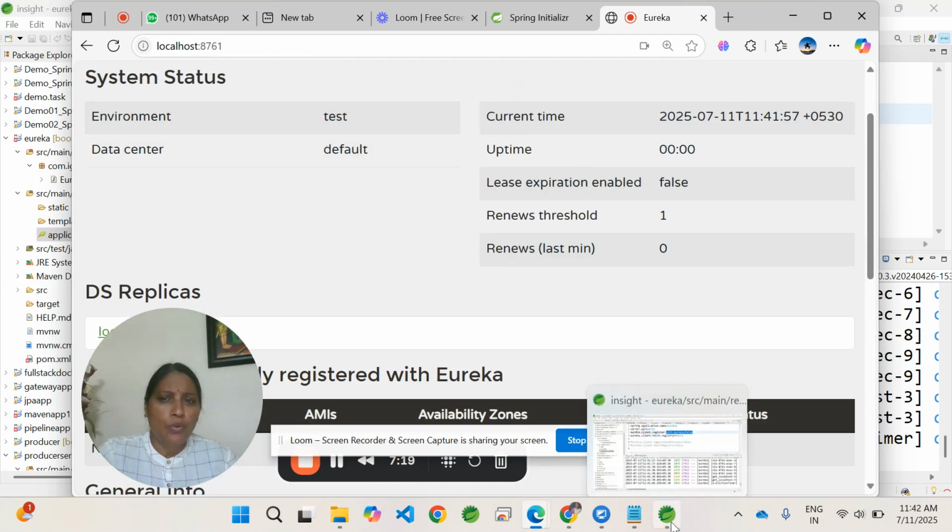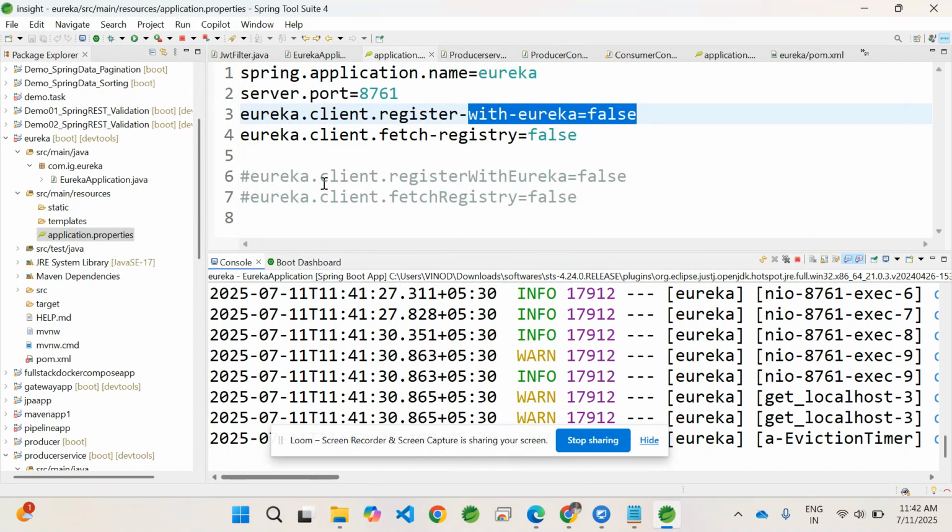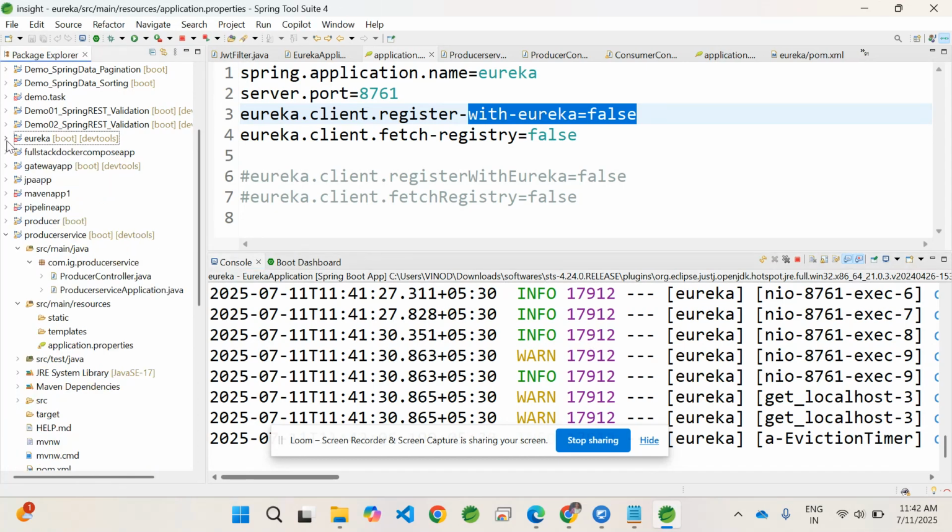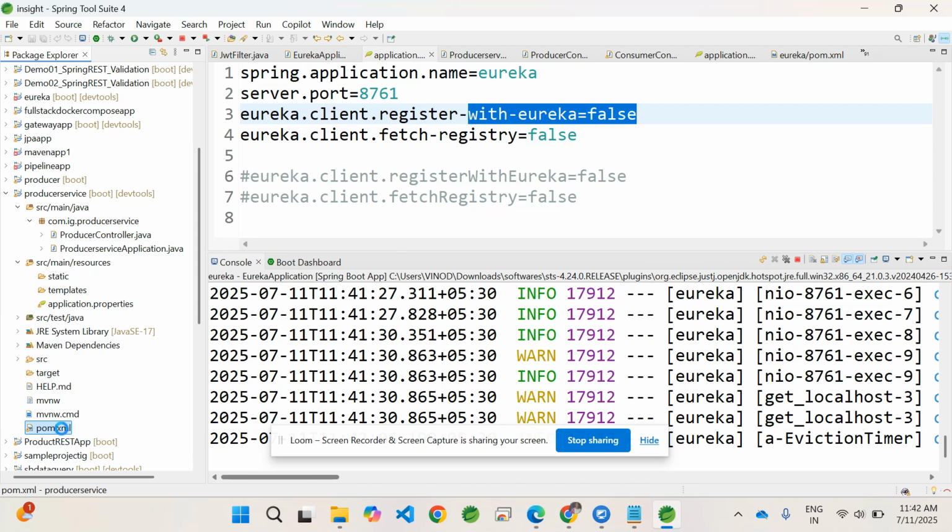Coming to how we register any provider service application with this Eureka service discovery pattern. The application is up and running, so your service discovery is ready. Now we need to create a producer application. In the producer application, as usual, you need to create another Spring Boot project.